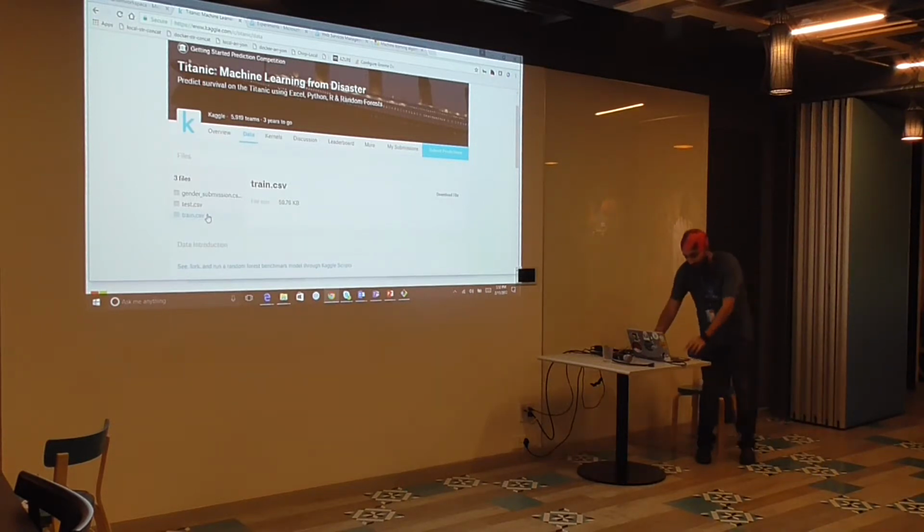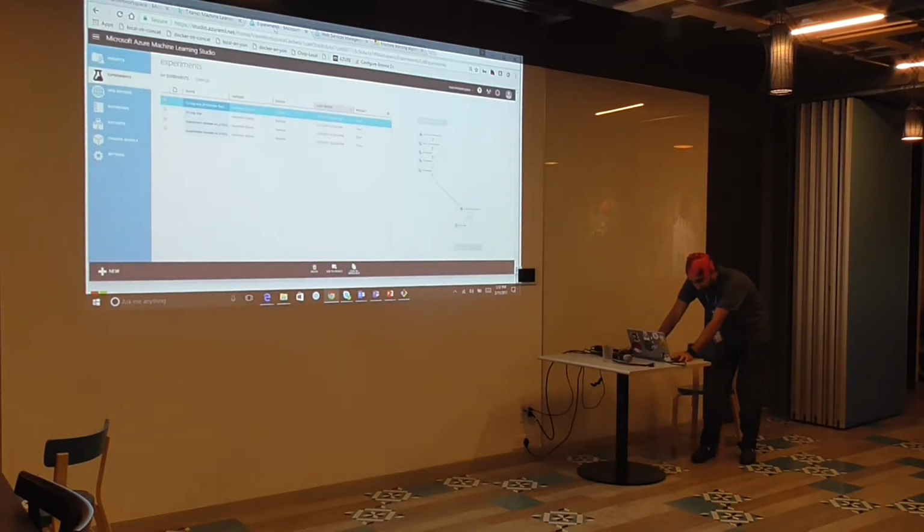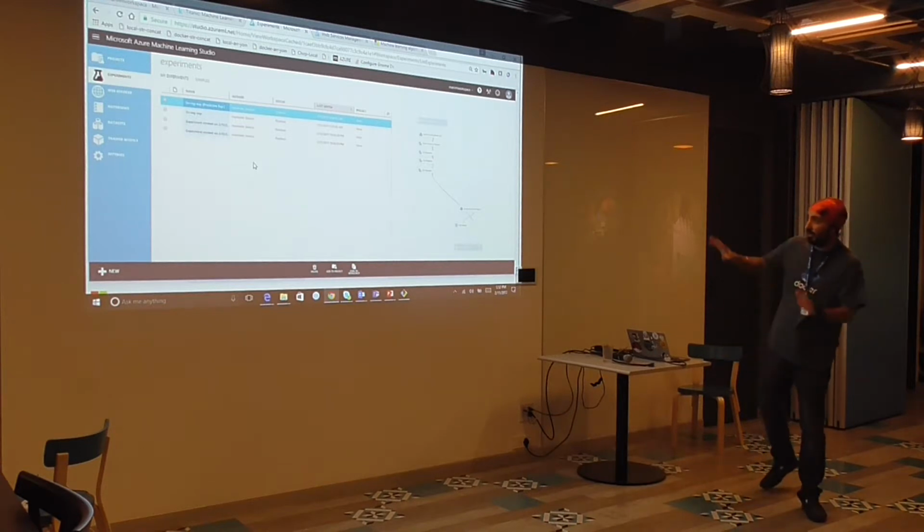So what I've done is, let's create an Azure machine learning experiment. So this is Azure ML Studio. I hope it's clear enough.